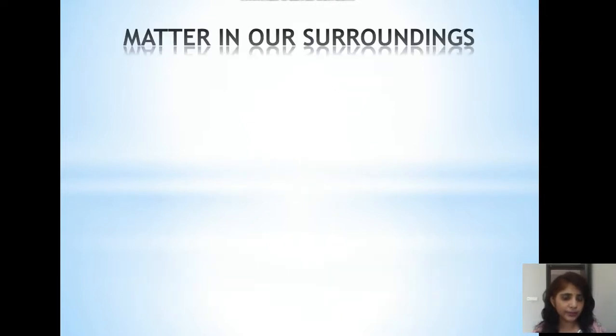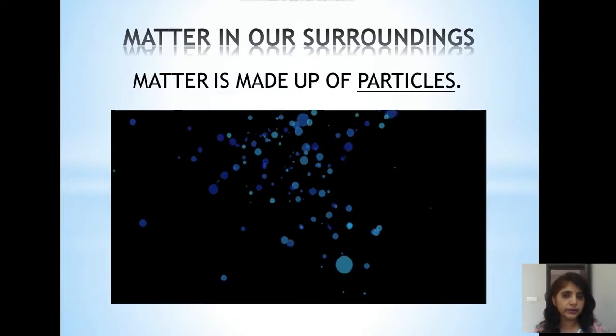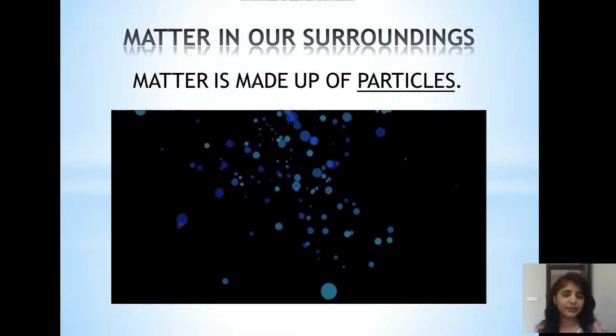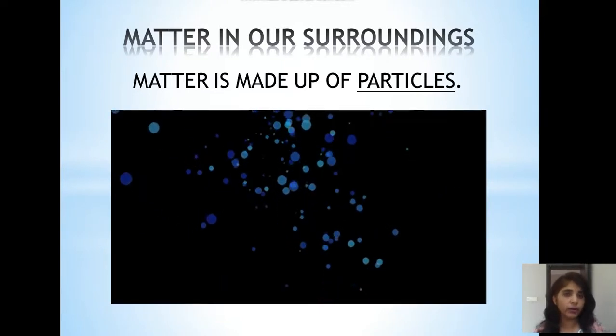Matter in our surroundings. All the things which are present around us occupy space and have mass. All such things which occupy space and have some mass are matter. We'll see that matter is made up of particles. Now these particles are very small.